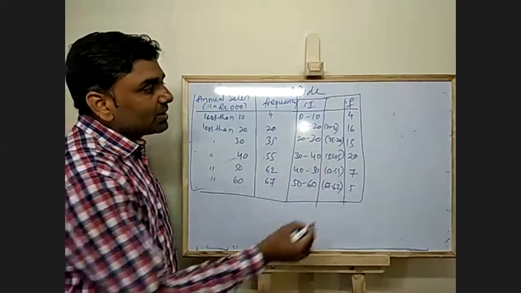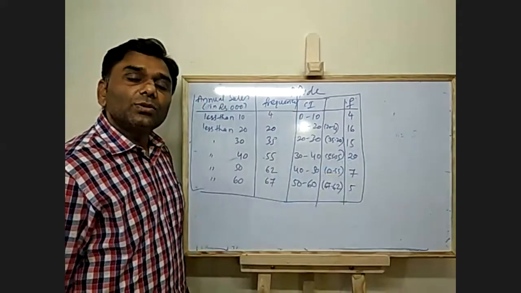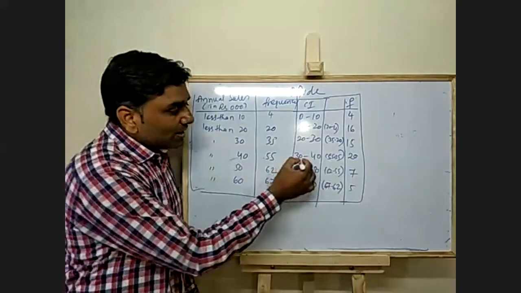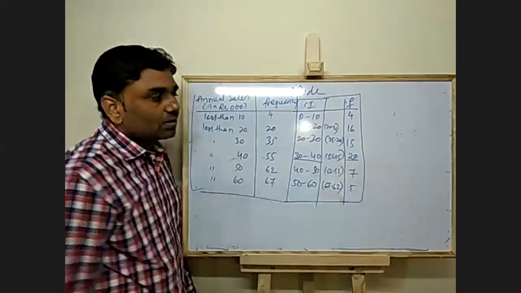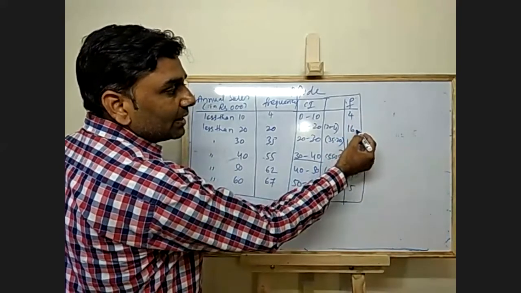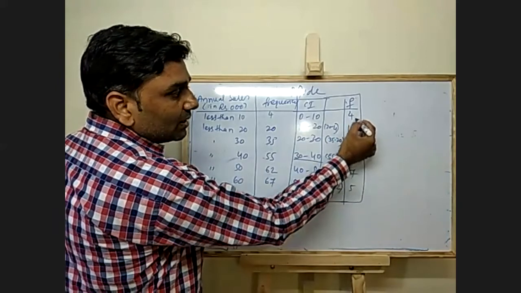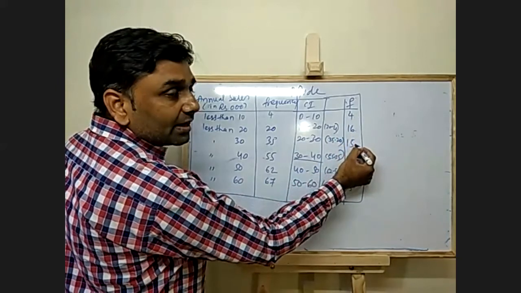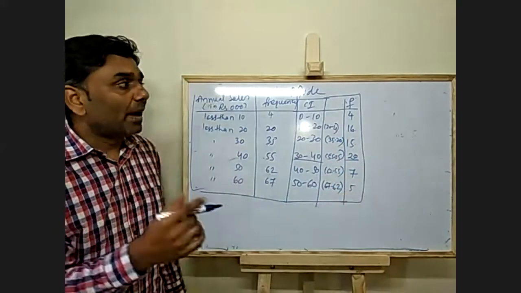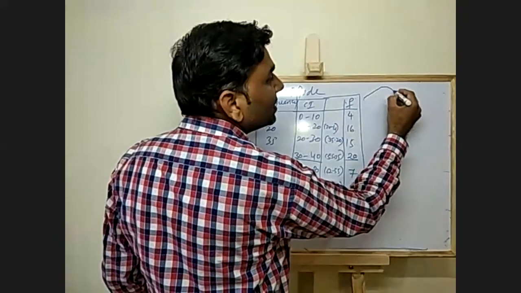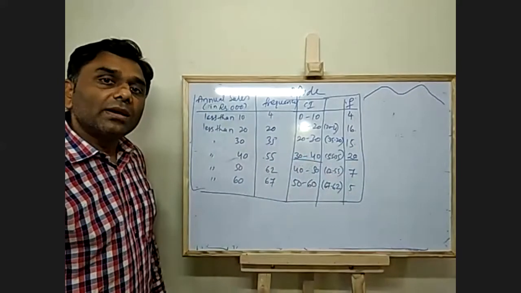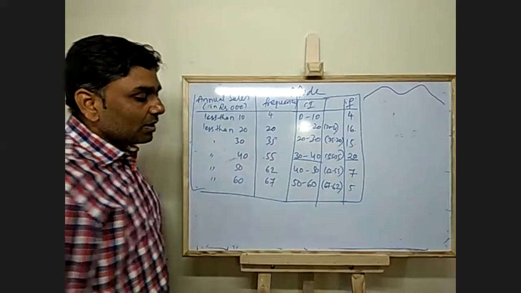Now here you can say 20 is the highest. So why don't we calculate using 20, considering this as the modal class, the highest frequency? But see the data, how it is. It has 4, it increased, then it decreased, again increased, decreased and decreased. An irregular pattern. The data is distributed in an irregular manner.